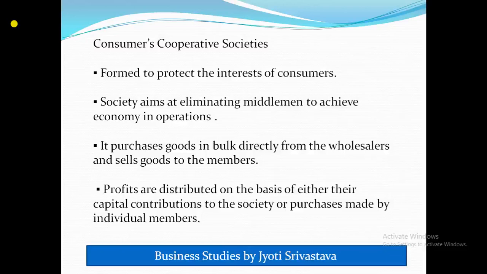The society purchases goods in bulk directly from the wholesaler and sells them to the members of the society in small quantity as per their need and with less profit, as now the middleman cost is deducted, and whatever is left over is distributed as profit among the members.